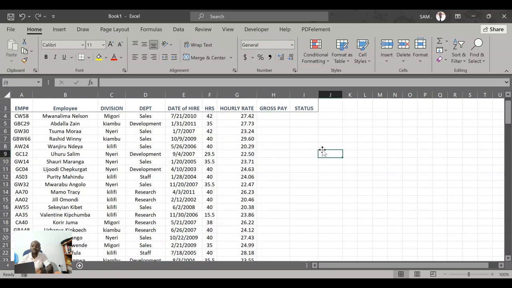Now, I want to show you a sample, the reason why you need to have these skills and how applicable it is in the real work environment. Now, I would want us to go ahead and get their gross pay.